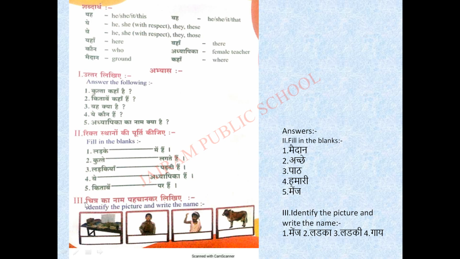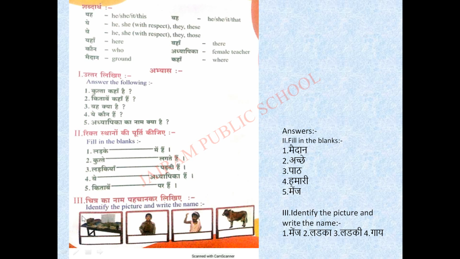So last Roman we have third Roman. चित्र का नाम पहचान कर लिखिए. Identify the picture and write the name. So you should identify the picture and write its name in Hindi. See what is shown in this picture. What are they? They are books.